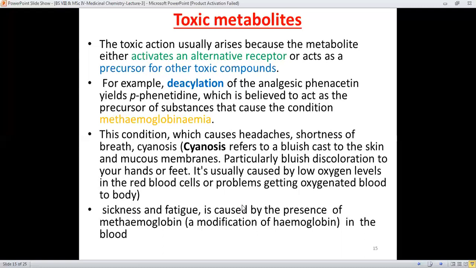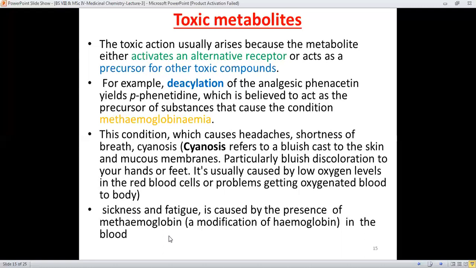And therefore this bluish discoloration of your hands or feet may take place, and it's usually caused by the low oxygen level. There is a problem getting oxygenated blood to the body, which means that the hemoglobin is not giving the appropriate concentration of oxygen to the body. It's also characterized by sickness and fatigue, and it's caused by the presence of methemoglobin, which is the modified form of the hemoglobin in the blood.